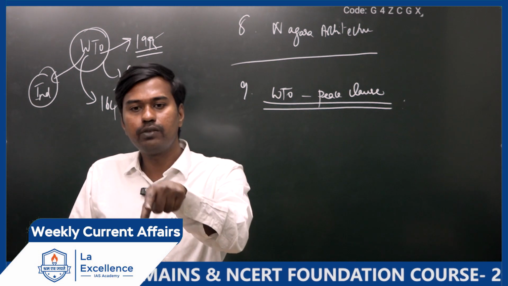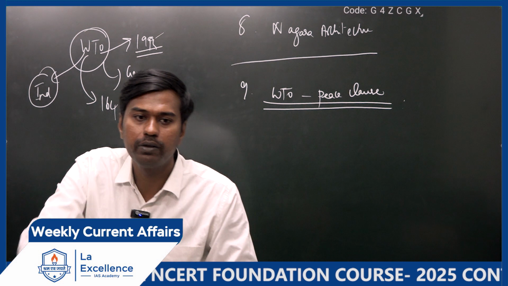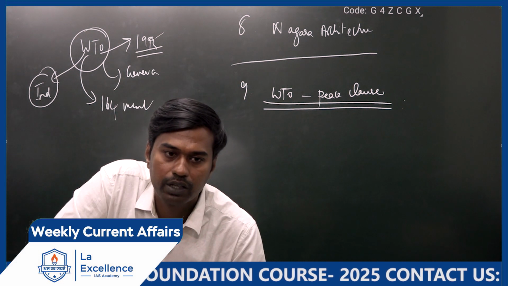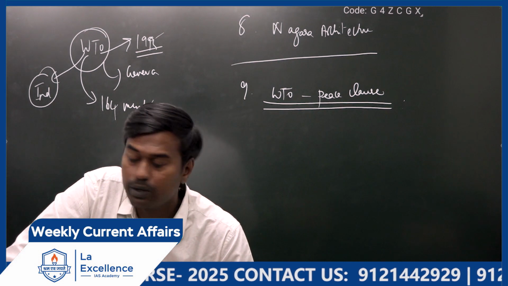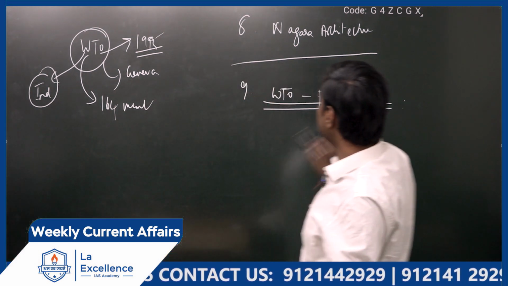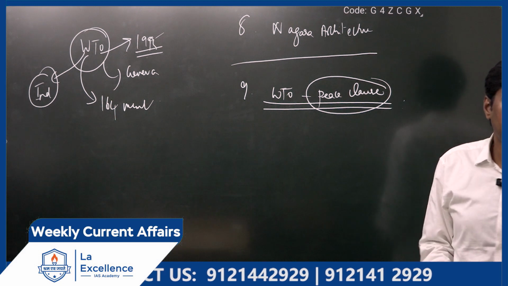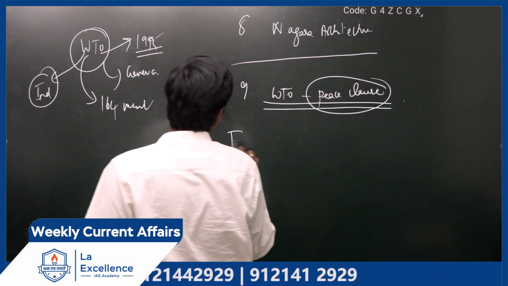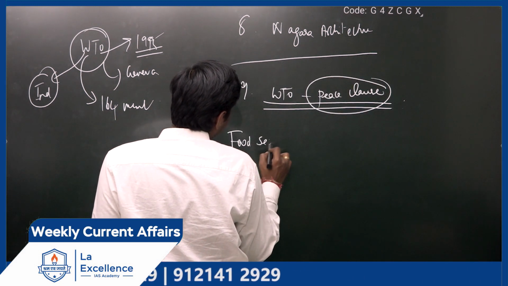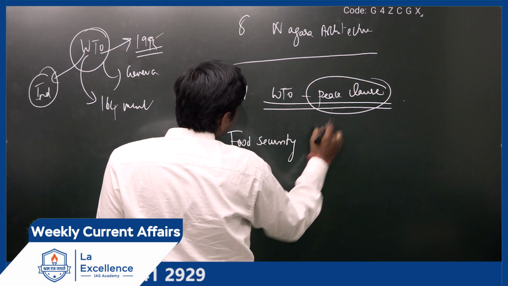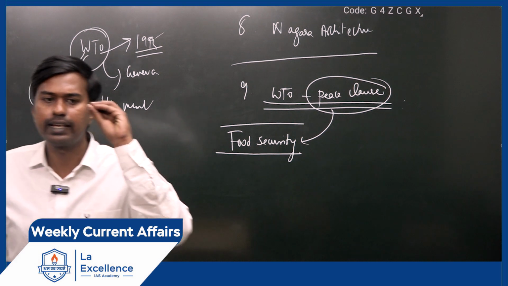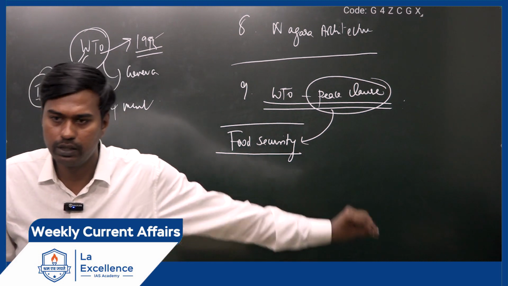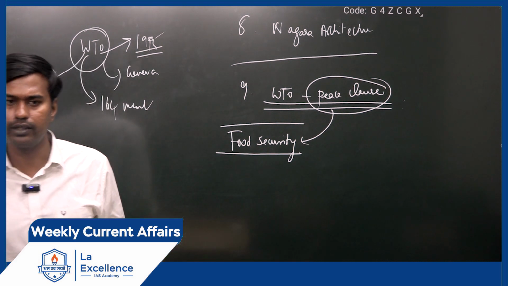So the recent meeting which is going to happen this year is going to be happening in Abu Dhabi. Yes. And what is the problem is, they are discussing the problem of peace clause which India has got for its food security. Peace clause means it is like an exemption which has been given to India for a temporary time period.